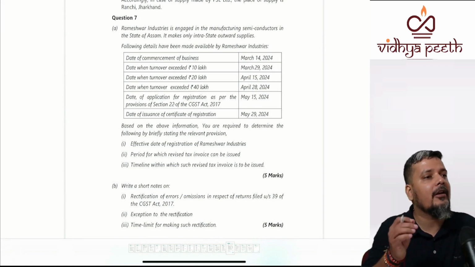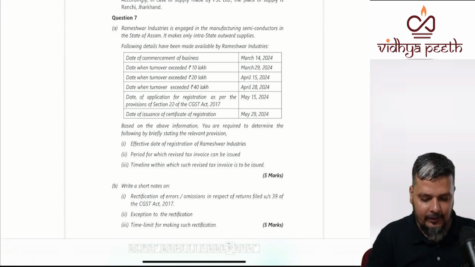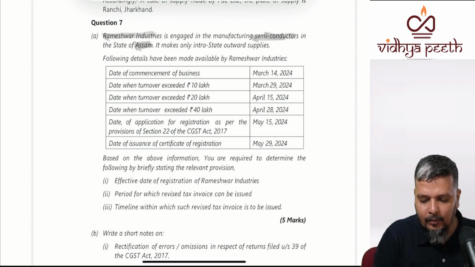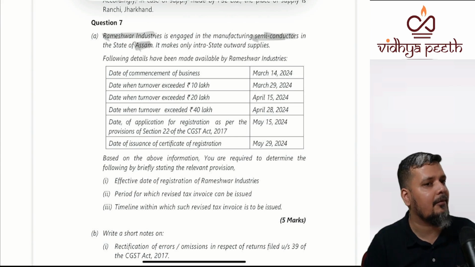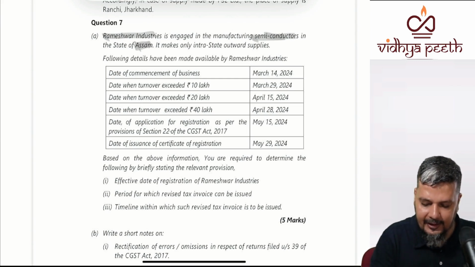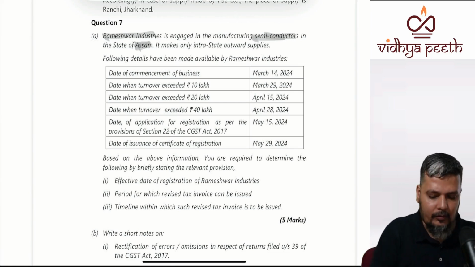Registration, I took only 20% of the entire chapter. Right? Now look at this question. Rameshwar Industries is engaged in manufacturing semiconductors, which means goods. Goods, Assam. Which limit? The moment you talk about goods and the moment you talk about Assam, what is the limit? Is it coming in the story? No. So you'll go with?